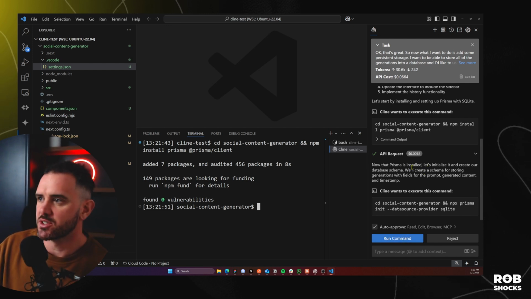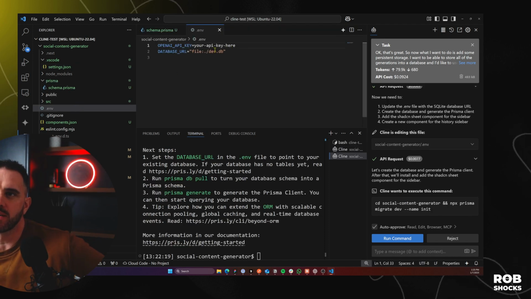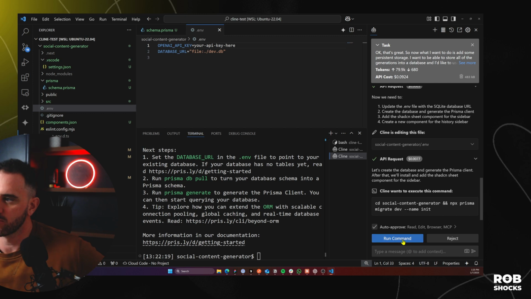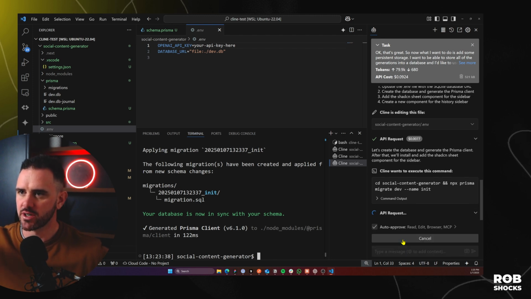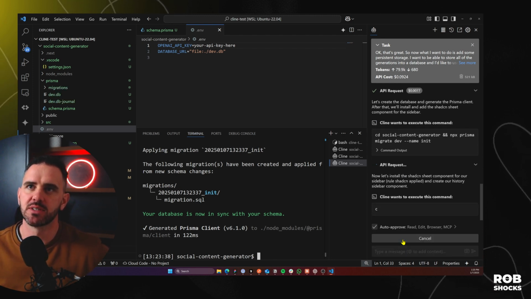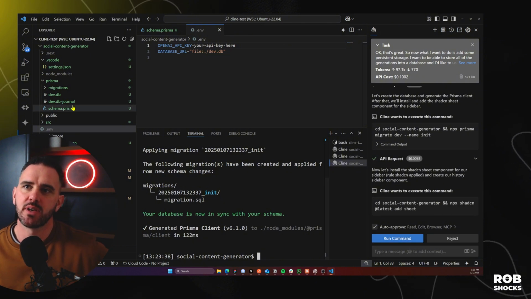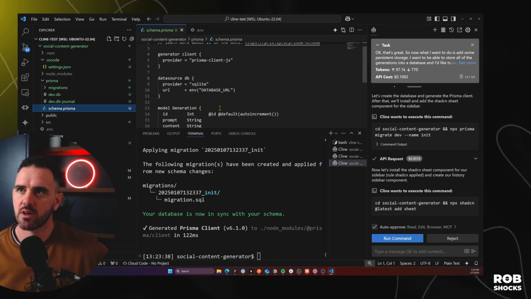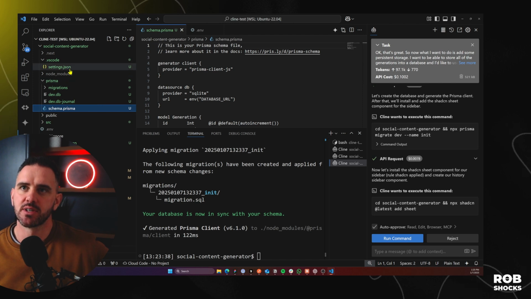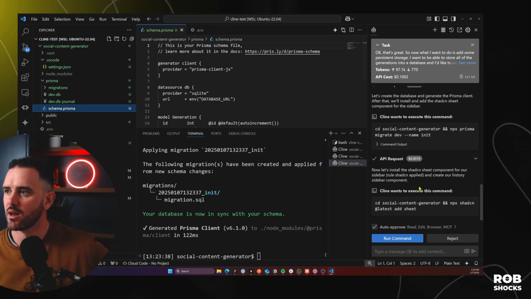Okay, so Prisma is installed. Let's initialize it and create our database schema. Okay, this is awesome. So it's overwritten my API key there. That's fine for now. Let's just run with what's happening here. So it wants to run the Prisma migration. So that's basically, it's created, I presume, the schema here, and it's running the migration so that this schema that it's come up with to store the generations is going to be migrated to SQLite. And now it wants to execute this command.